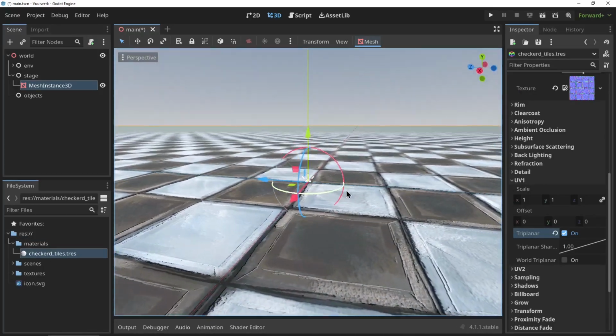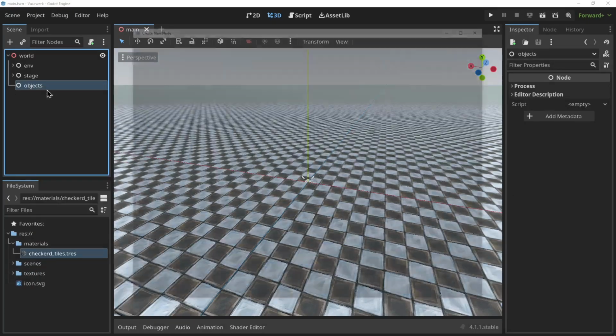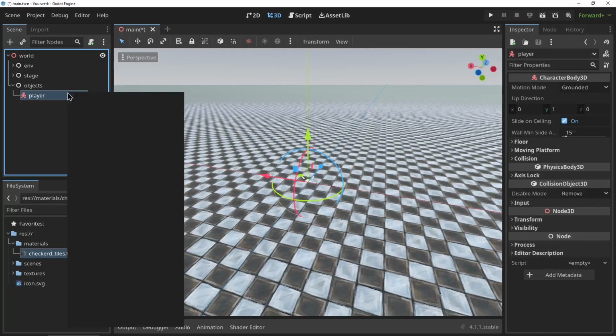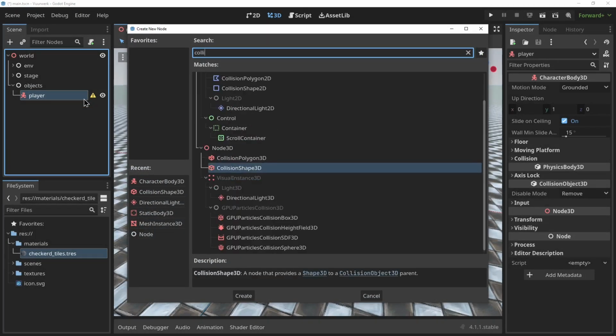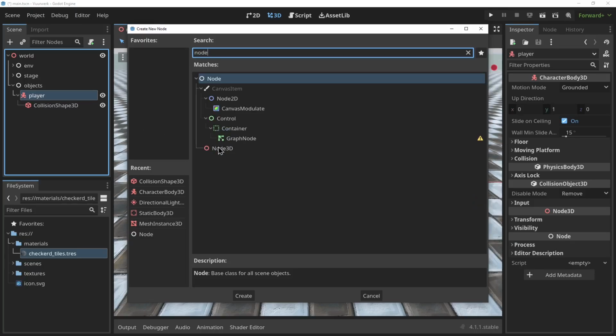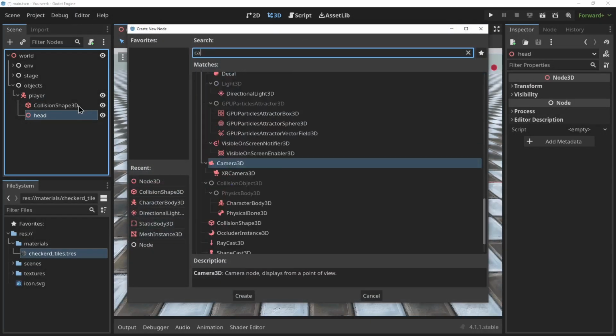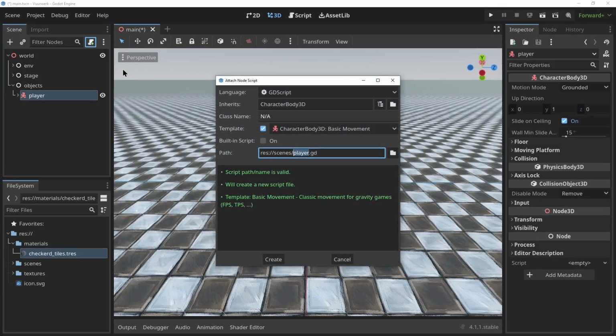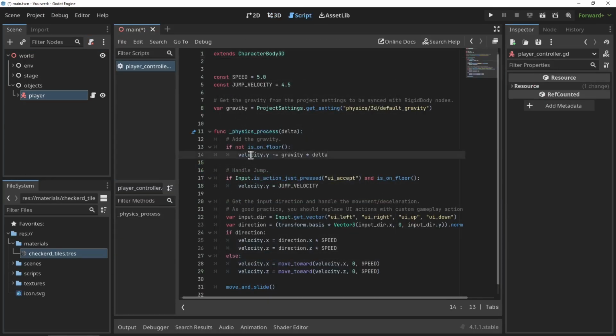Next off, we're gonna need a first-person controller. I've built a lot of first-person controllers in Godot. I have a full tutorial series on first-person controllers if you're interested, but in here we're just gonna create a very basic one. We'll add a character controller with a capsule collision shape and we'll add a node for its head and then a camera within that to view the game. For the script we'll use the default Godot character body template and I'll add some code of my own to add logic for looking around with the mouse.